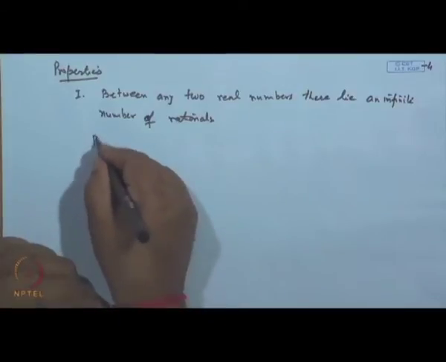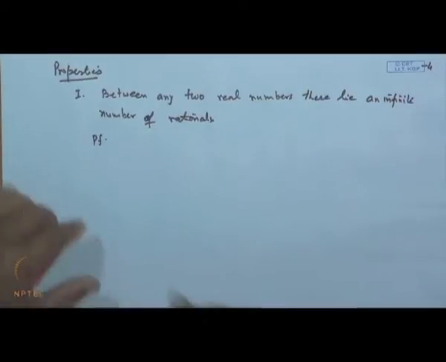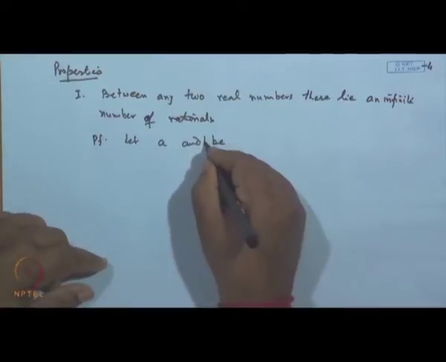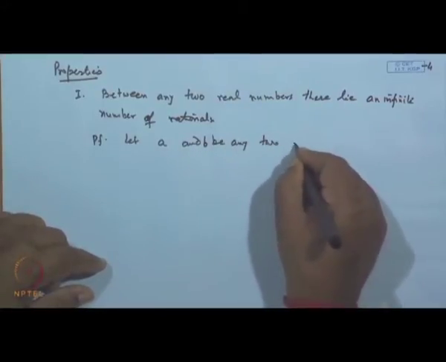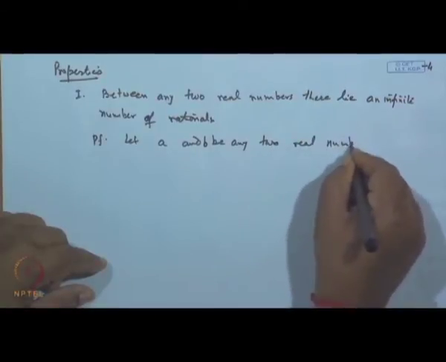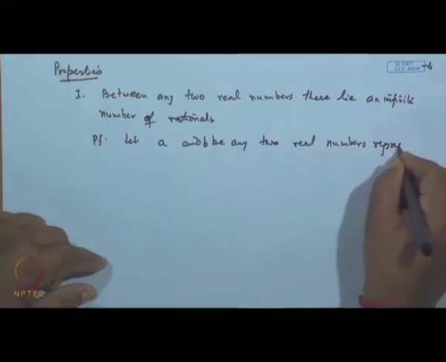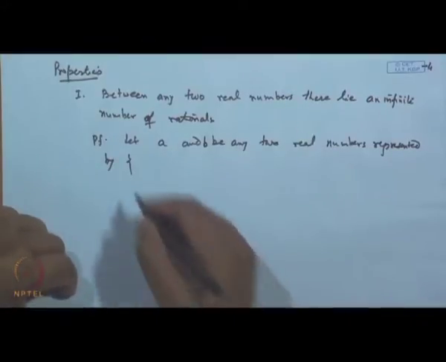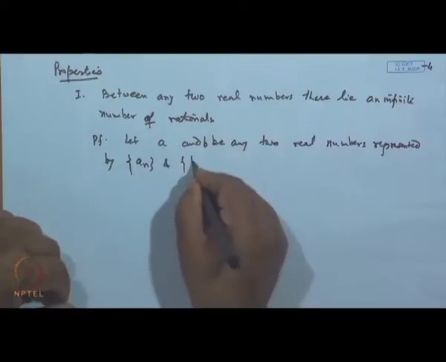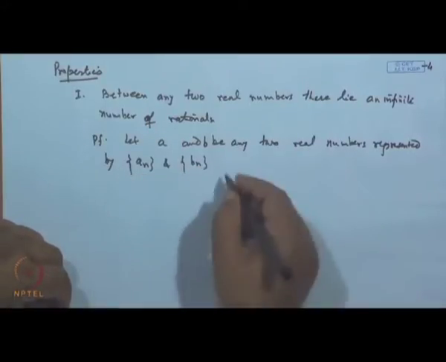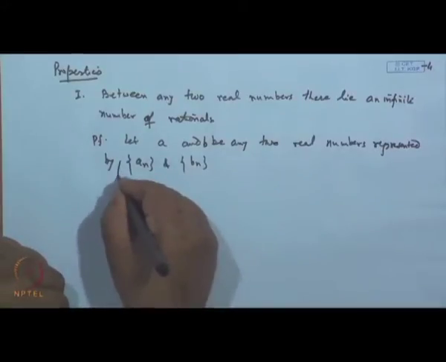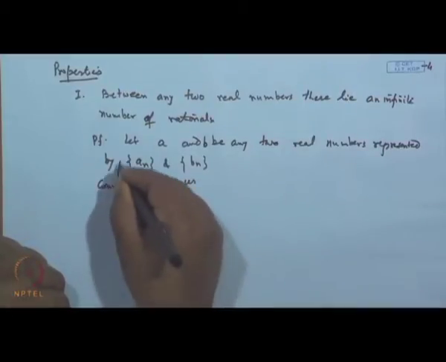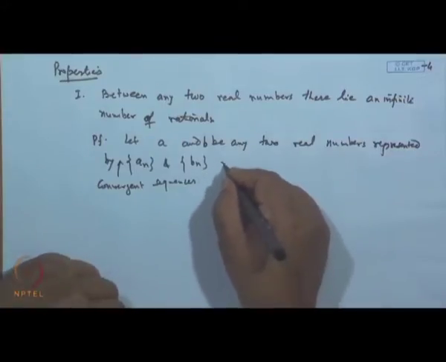The proof is as follows. Let us suppose two real numbers, let A and B be any two real numbers represented by the convergent sequences an and bn respectively.